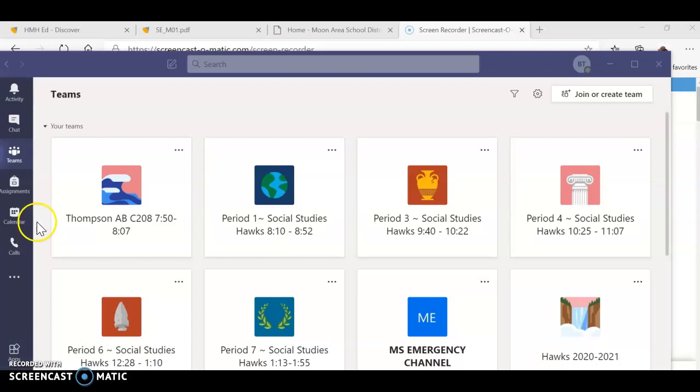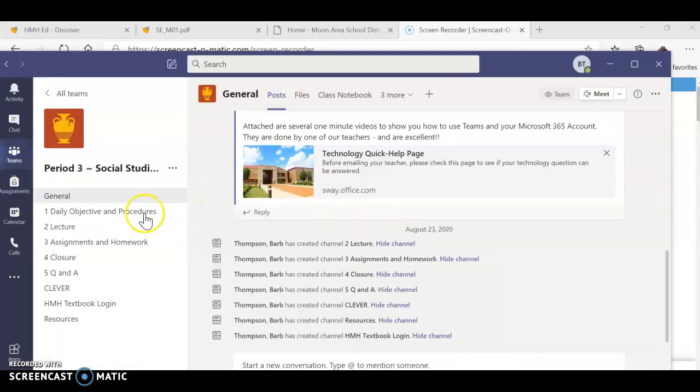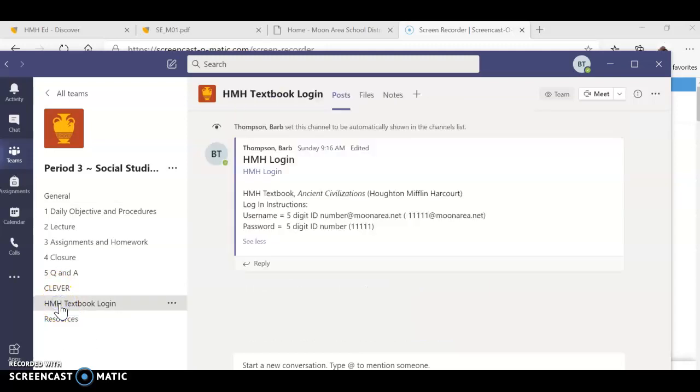So go ahead into whichever one is your class. I'm just going to pick 3rd period. And remember each day to go through 1 through 4 and do the different things you need to do with your class. On the bottom here, these are things that are going to be unique to social studies. HMH is what we call our textbook. It's titled Ancient Civilizations, and it is done by publishers Houghton, Mifflin, and Harcourt, so that's why we just call it HMH. It's easier to say that.